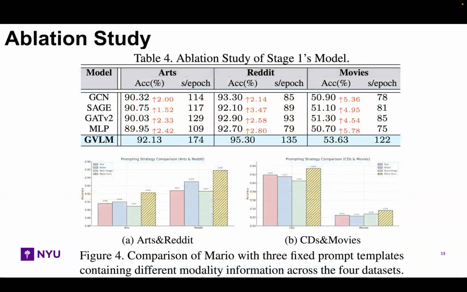The ablation study further validates our design. Replacing the graph-conditioned VLM with GCN, GraphSAGE, GATv2, or MLP leads to lower performance. Also, no fixed prompt template is consistently best. Mario outperforms all fixed templates, confirming the benefit of adaptive routing.